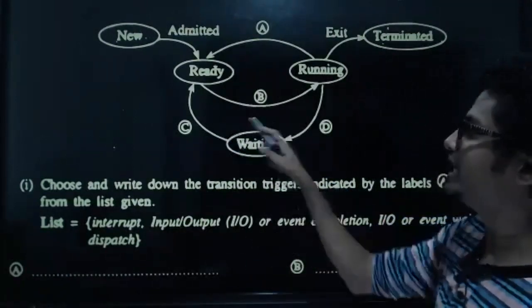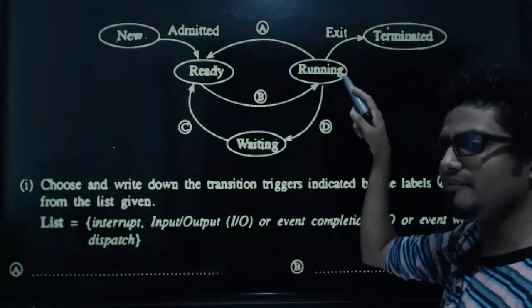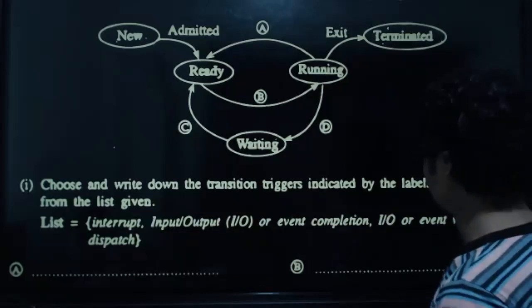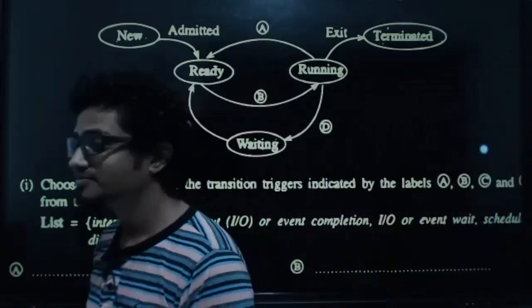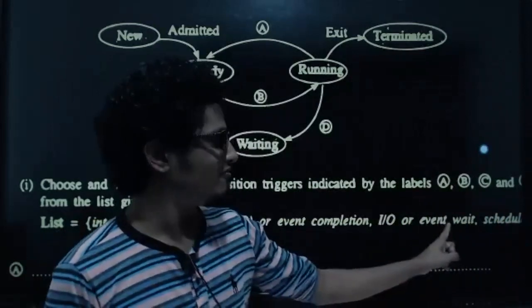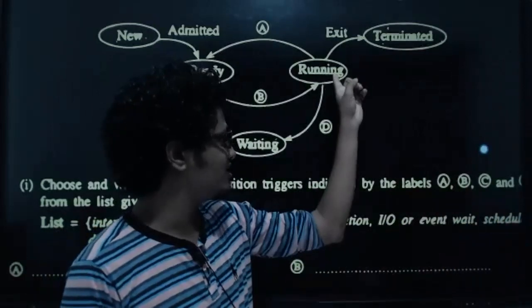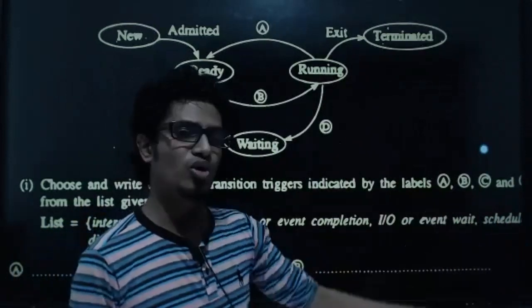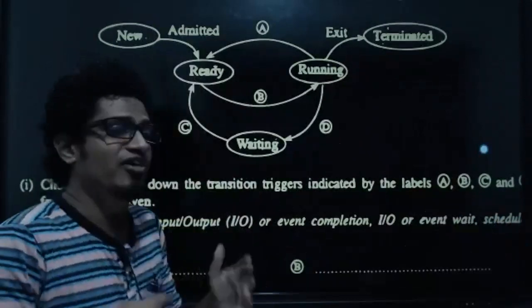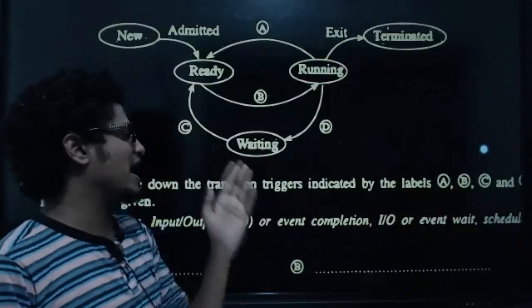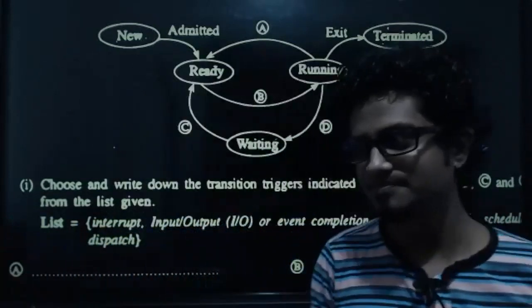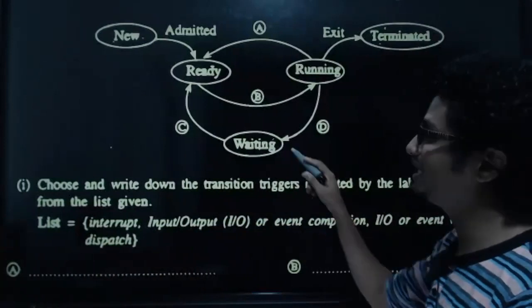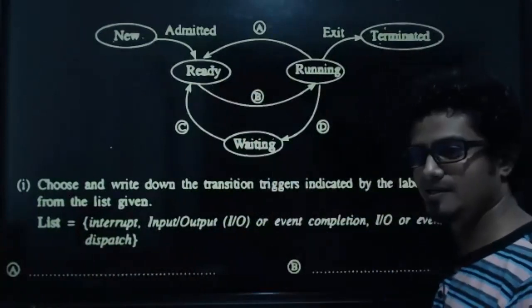Then C and D, but I'm going to do D first. So a running process is going to the waiting state in which situation, kids? Yeah. I/O event wait. Input, output operation or event wait situation, it goes to the waiting state. So for D, it's going to be I/O event wait. Very good. And then a waiting one is going to go back to the ready state in what, kids? Yes, I/O event complete.